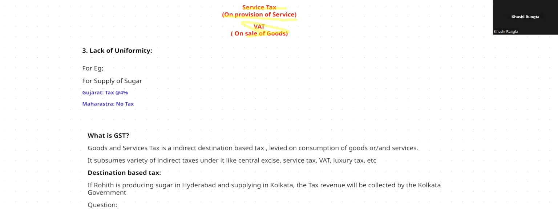In Gujarat, they're asking me to pay a tax of 4%. And when my competitor is supplying in Maharashtra, we are producing the same amount of sugar, we are supplying the same amount of sugar, but there was a discrimination in the amount of tax paid. My competitor was getting more tax benefit than me because I was supplying in Gujarat, he was supplying in Maharashtra. I was required to pay 4% tax, he was required to pay no tax. So there was lack of uniformity.